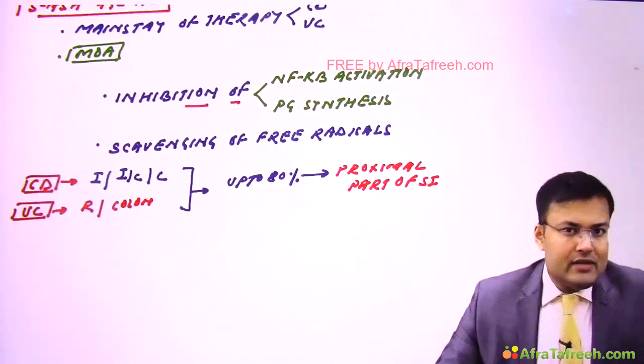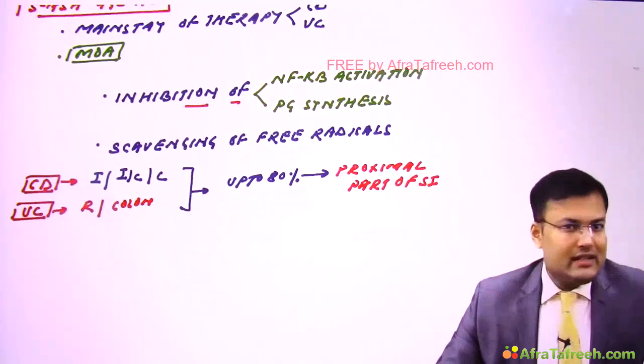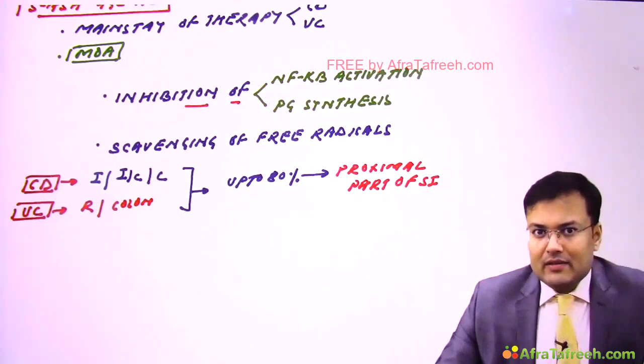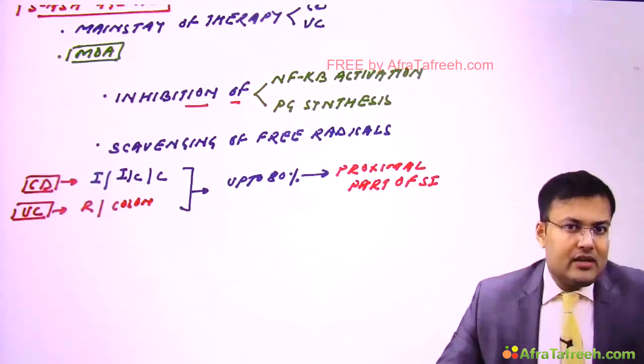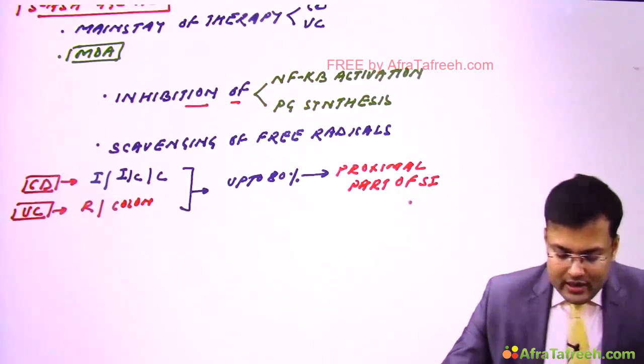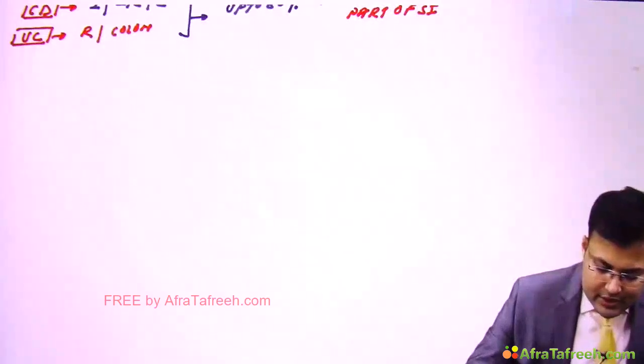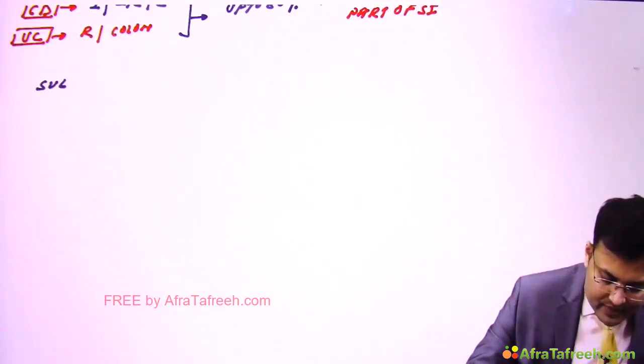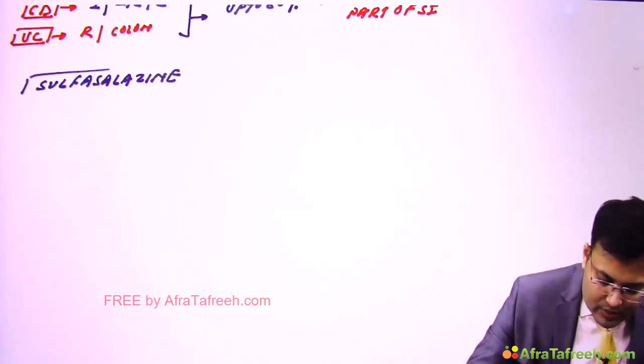One of the carriers used with 5-amino-salicylic acid is sulfapyridine, and the name of this drug is sulfasalazine. See the components of sulfasalazine. There are two components: 5-amino-salicylic acid plus sulfapyridine.